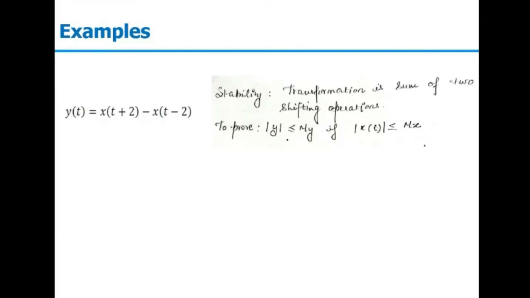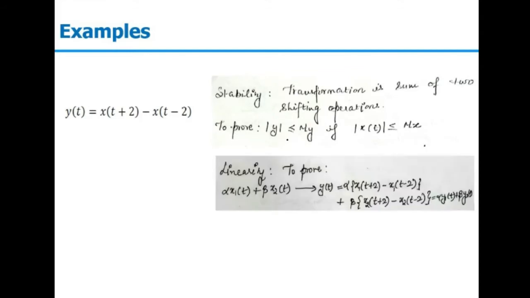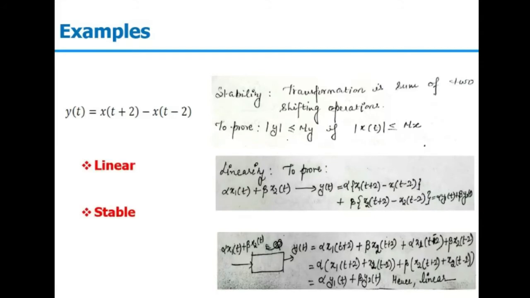Talking about the linearity, the system will be linear because it simply depends on x of t only. So we can cross check the superposition theorem, or even you can cross check it individually in terms of the additive property and homogeneity property. When you check it using superposition, alpha x1 of t plus beta x2 of t, when passing the individual signals through the system, should be equal to passing the summation of these signals through the system, and these two have to be equal for the system to be linear. So the given system is linear and stable in nature.